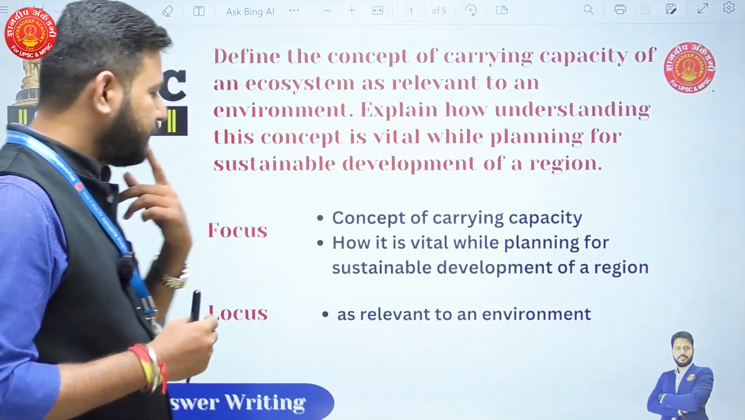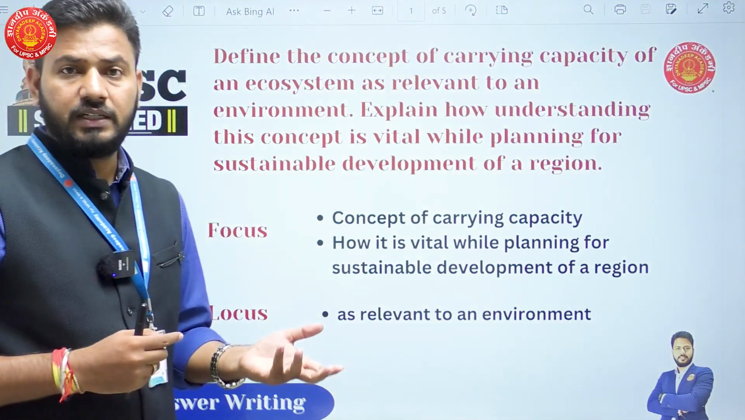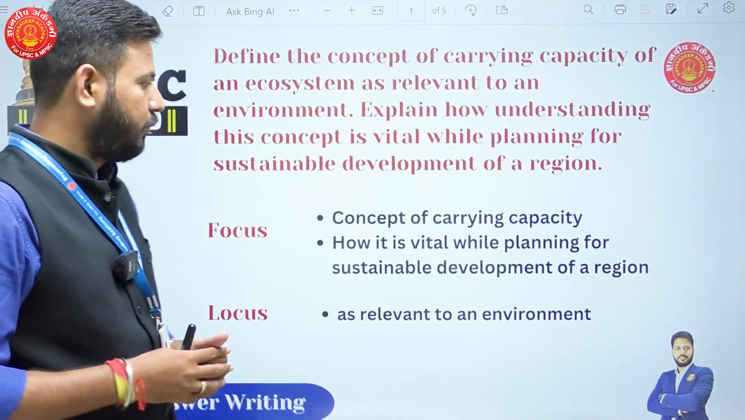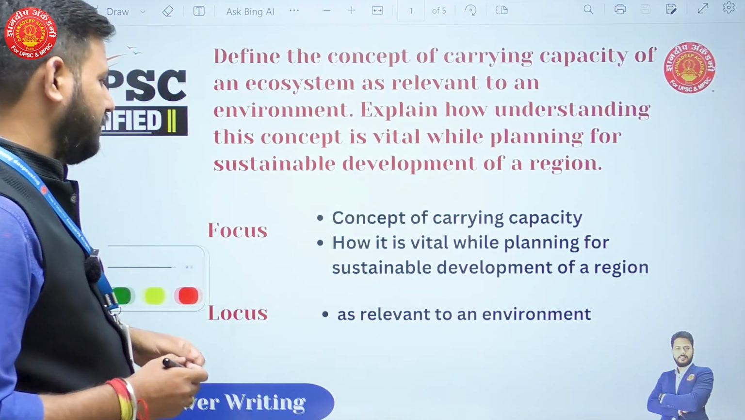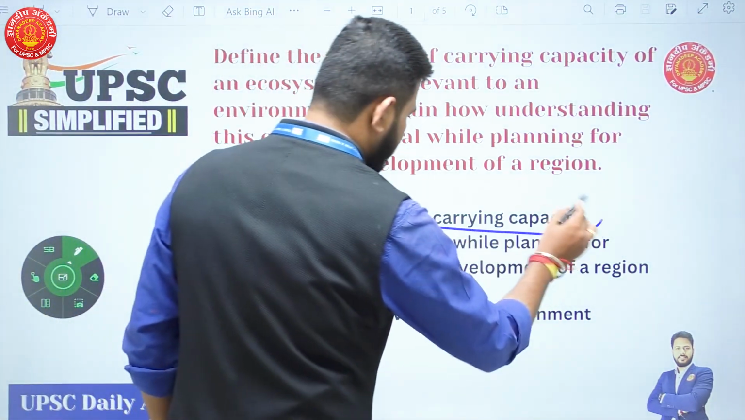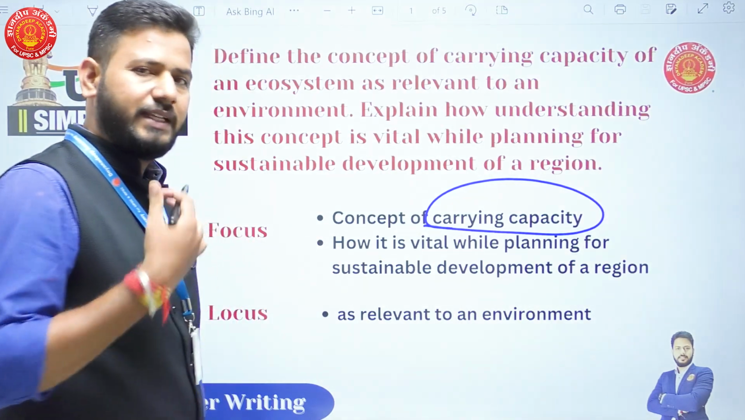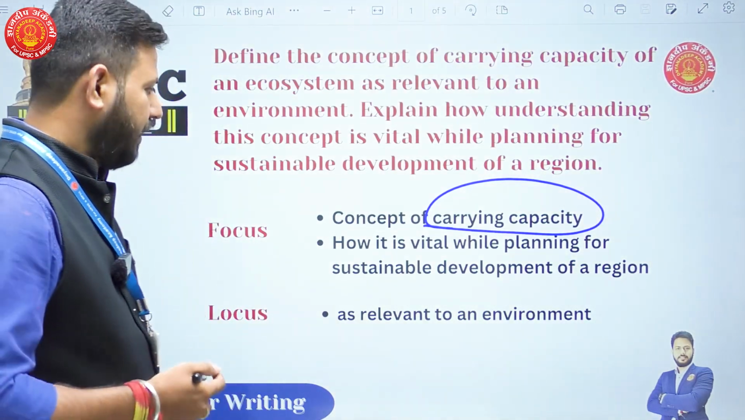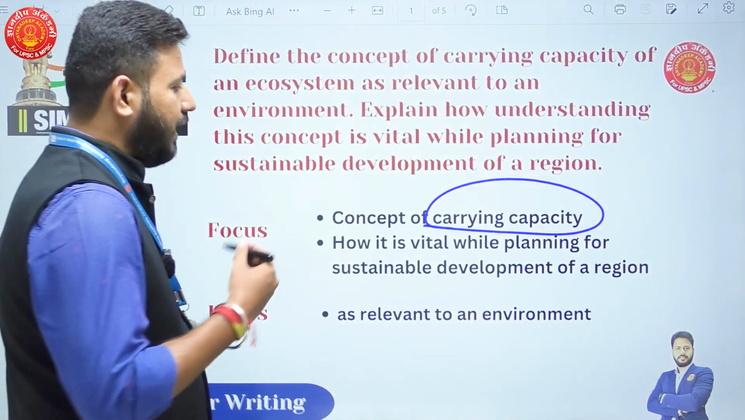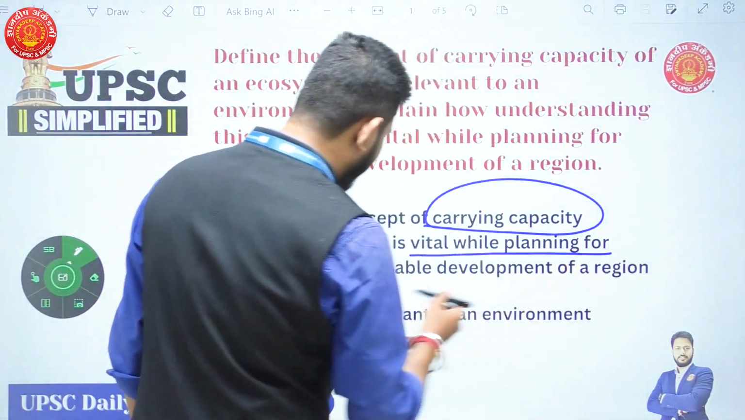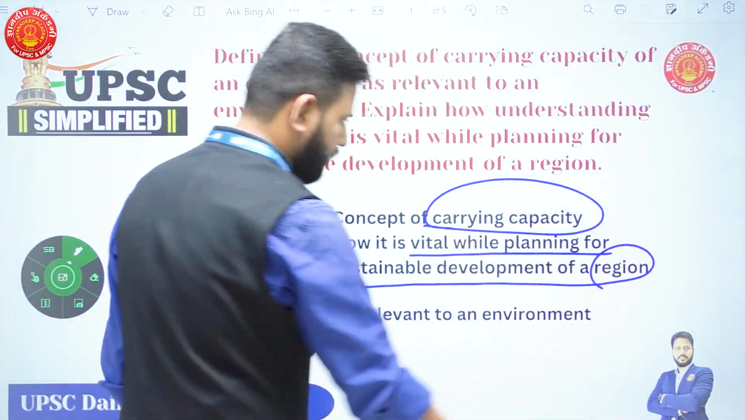concepts. Okay, so as usual, let's first understand what's the focus and what is the locus in the question. Now here, the focus is the concept of carrying capacity. The most important thing, we need to understand what is carrying capacity. Then the second focus is how this is vital while planning for a sustainable development of a region.